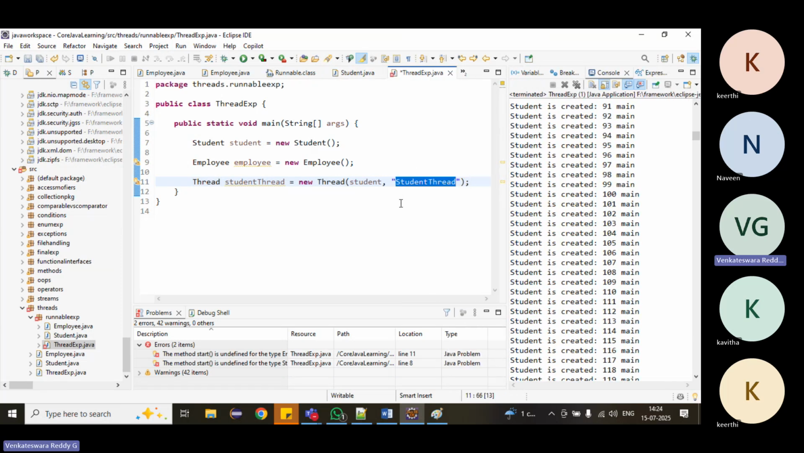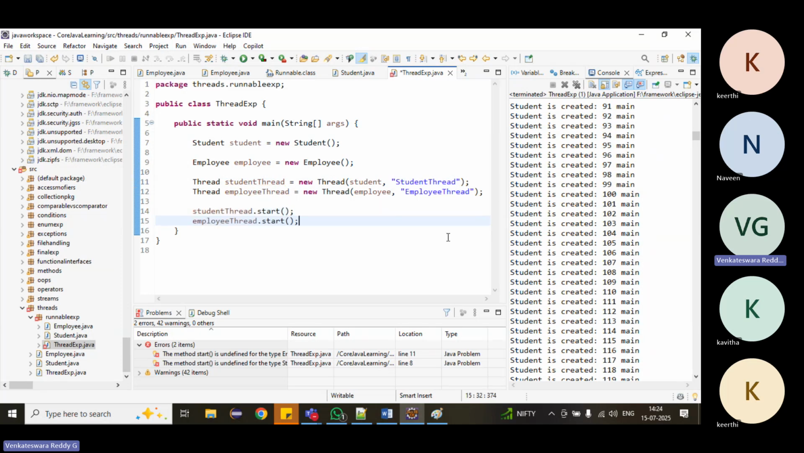And then we can give the name of the thread. This is optional. If you want to give a name to the thread, we can give it, otherwise not. We create the Thread object and pass the student object here. Then the student will become a thread. Similarly, employee thread. Now call studentThread.start and then employeeThread.start.